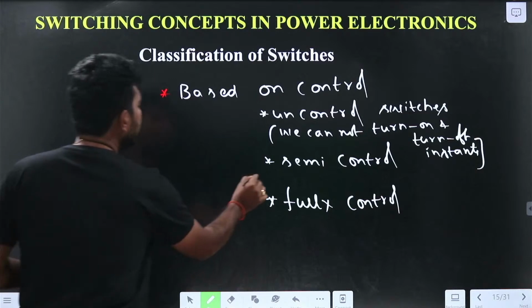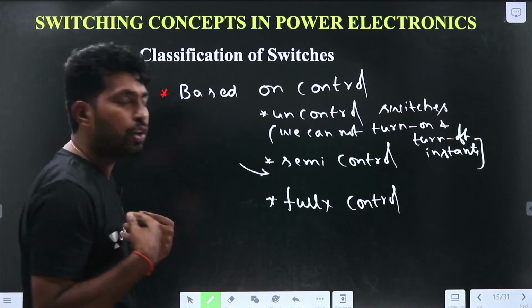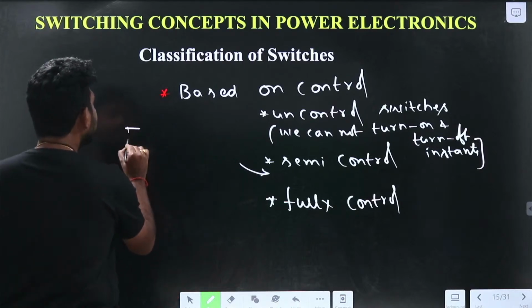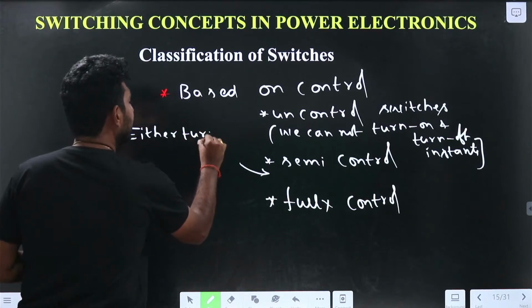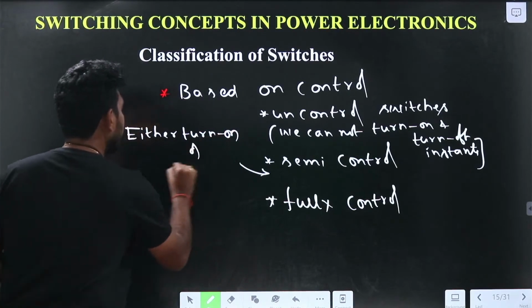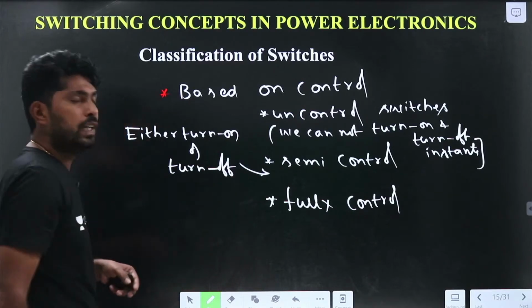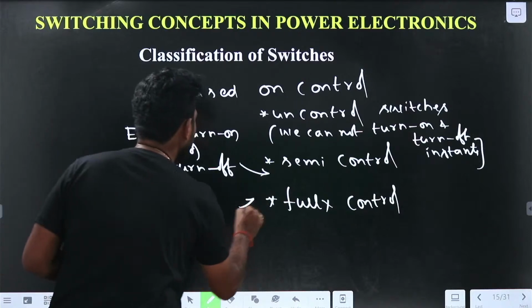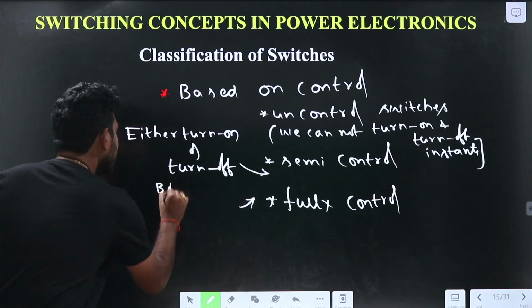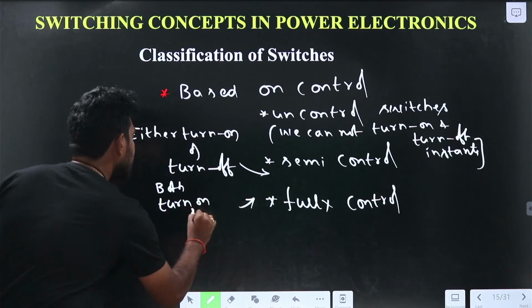A semi-controlled switch is one where we can control either turn on or turn off. In case of fully controlled, we can control both turn on and turn off instance.